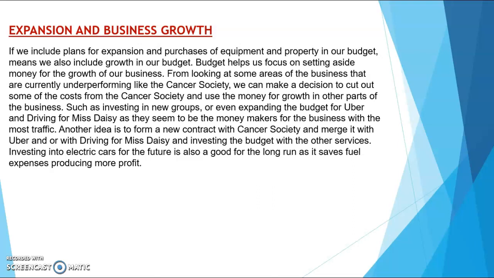From looking at some areas of the business that are currently underperforming, like the Cancer Society, we can make a decision to cut out some of the costs from the Cancer Society and use the money for growth in other parts of the business, such as investing in new groups or even expanding the budget for Uber and driving for Miss Daisy, as they seem to be the money makers for the business with the most traffic.